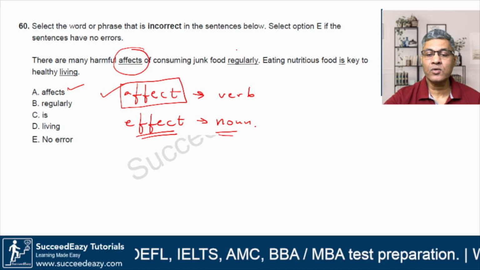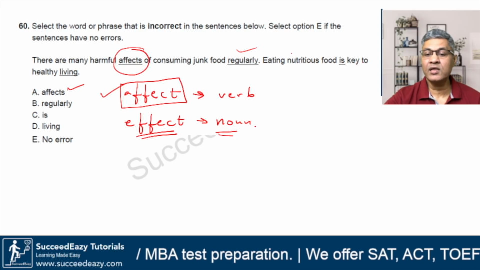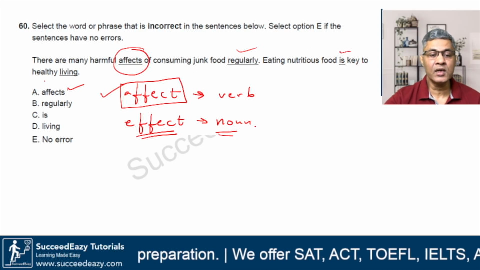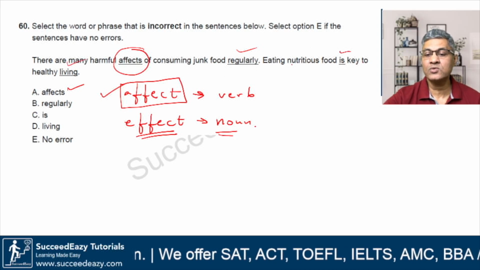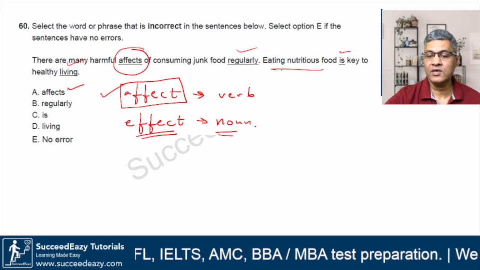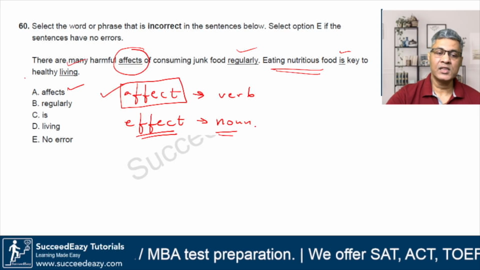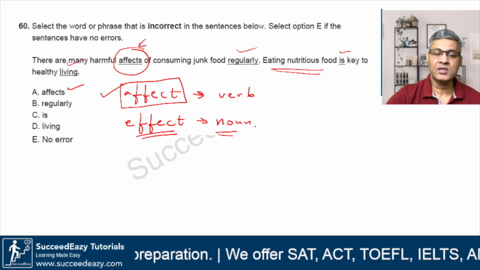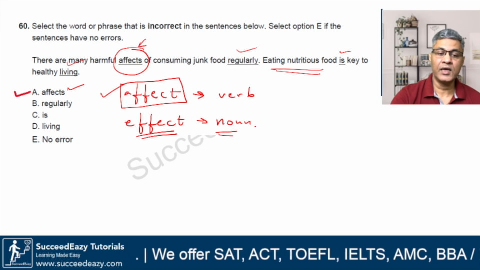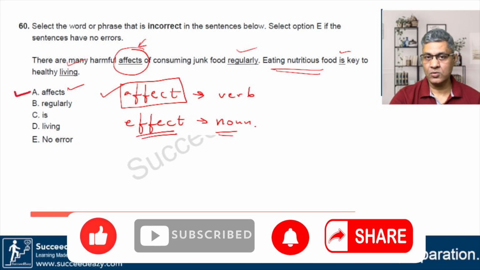So junk food regularly, this is okay. Eating food is key to healthy living is also okay. Living is also okay, because eating nutritious food is key to. All right. So here you are talking of singular things. So is fine. Eating nutritious food is key to healthy living. So the option obviously should be option A. That is how you figure out your sentence correction questions.